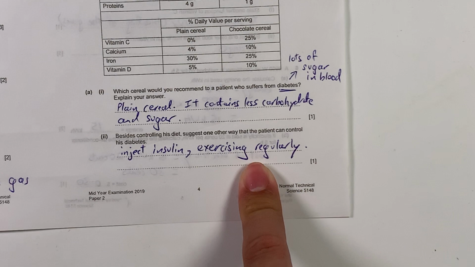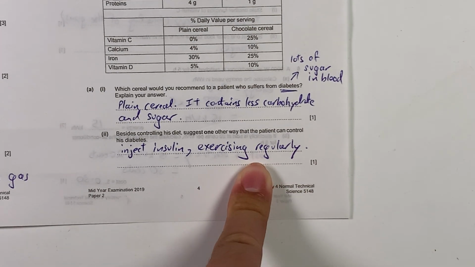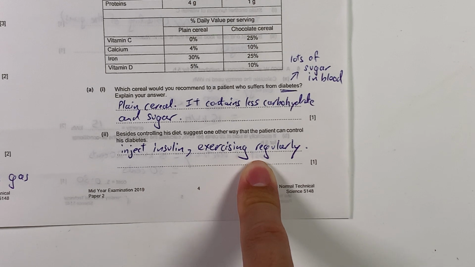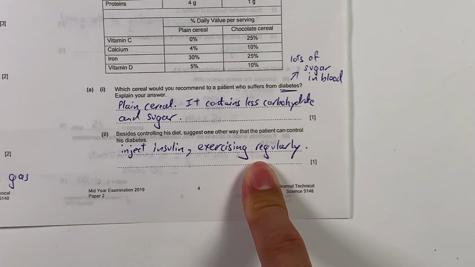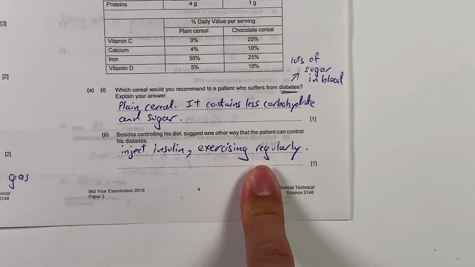Due to the diet, you get diabetes, even if you were born healthy, if you don't control your diet well. But there's also the other type, which is basically you're born with diabetes, due to the genetic heritage of the diabetes itself.